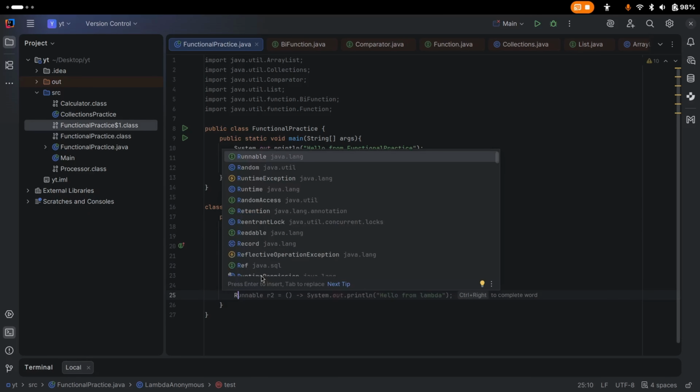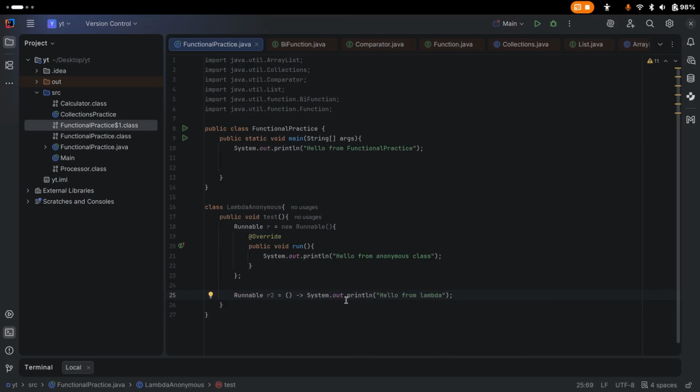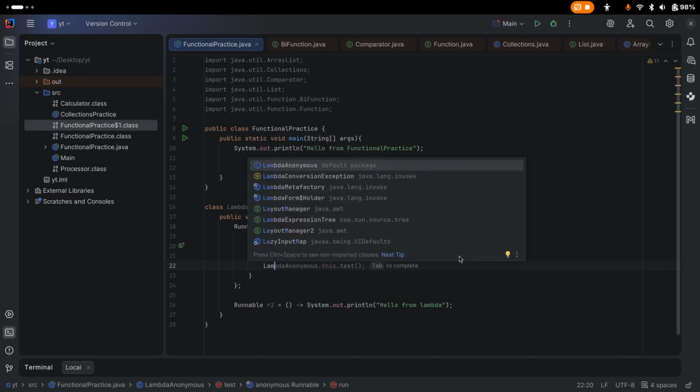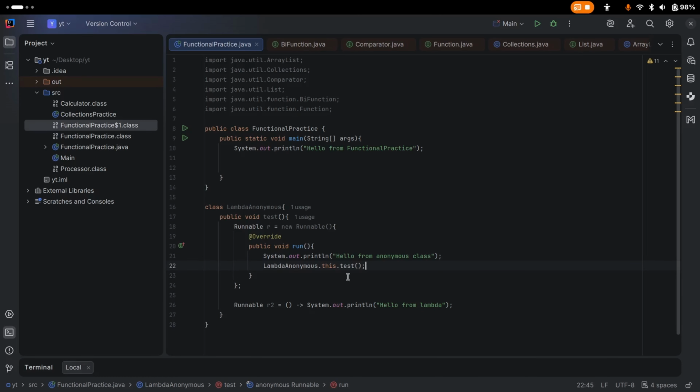If you put here Runnable r2 using a lambda, this one only captures what it actually needs. So we don't have any outer reference. And here you can see we can have some reference to this thing. We can put LambdaAnonymous.this.test. In the anonymous class we can do that.